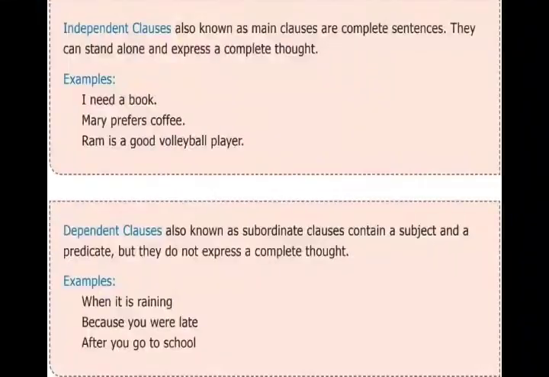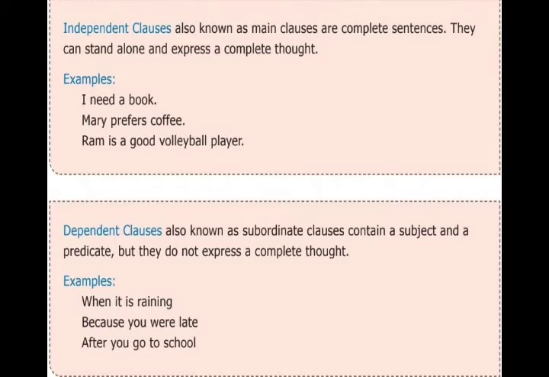Now see, what are independent clauses? Independent clauses are also known as main clauses or complete sentences. They can stand alone and express a complete thought, complete meaning. See examples: I need a book. That's complete meaning. Mary prefers coffee. Ram is a good volleyball player. These convey complete meaning, so that is called an independent clause or main clause.